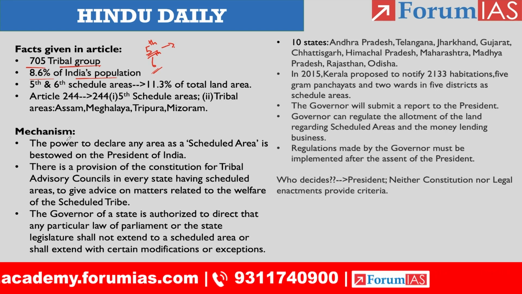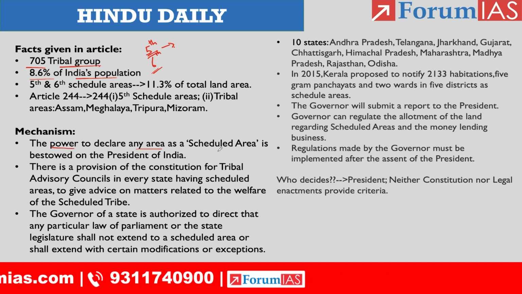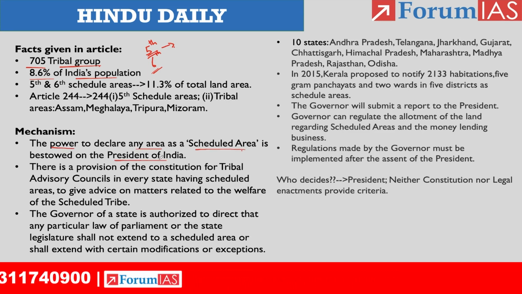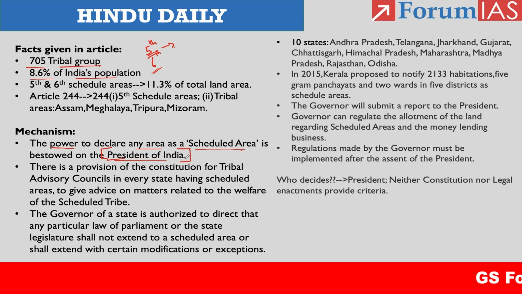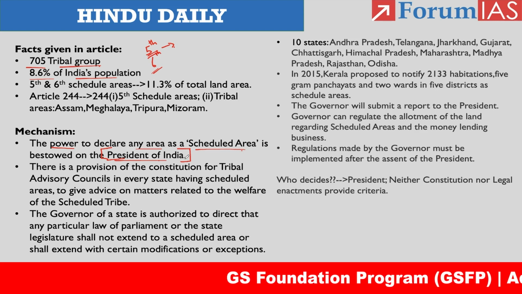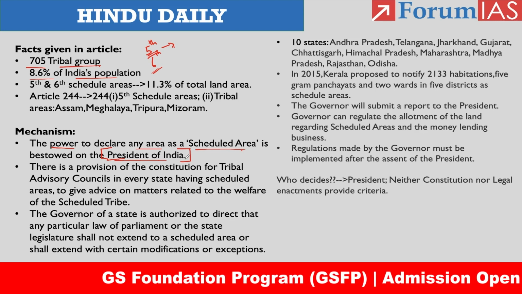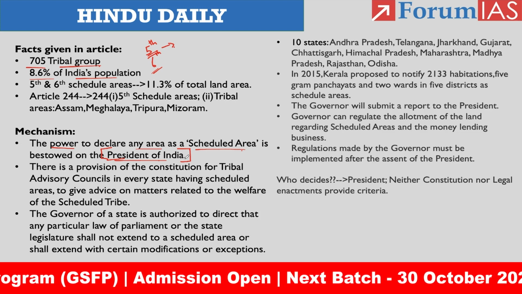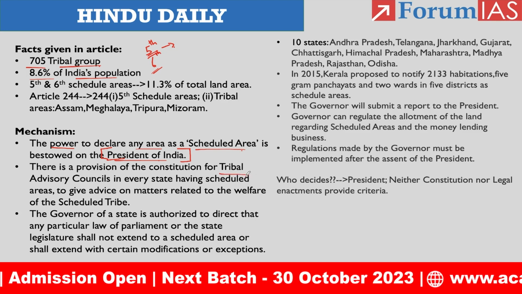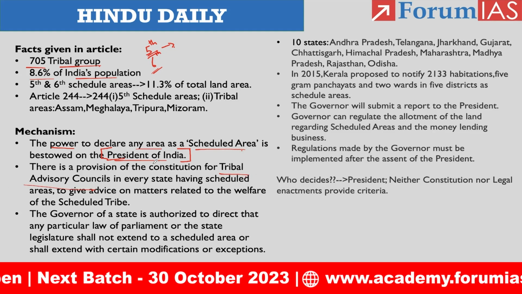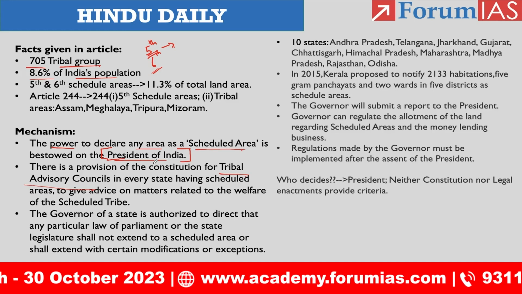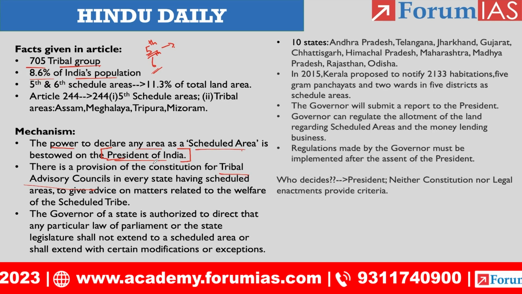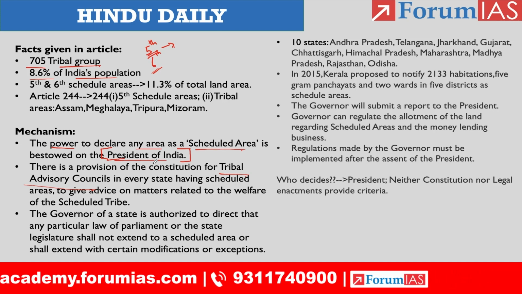So the mechanism: the power to declare any area as a scheduled area is bestowed on the President of India, right? The President of India has executive power over the tribal regions. So he is in charge of the scheduled areas we have under schedule number 5, right? Here in the article, they also discuss the tribal advisory councils. So suppose the President announces certain regions as a scheduled area, right? For administrative purposes, we need to keep certain mechanisms, right?